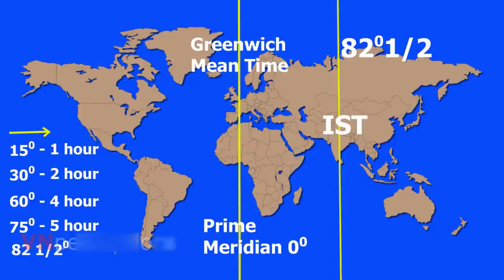So the time difference will be 5.5 hours. So if it is 12 noon at the prime meridian, in India the time would be 5:30 p.m.